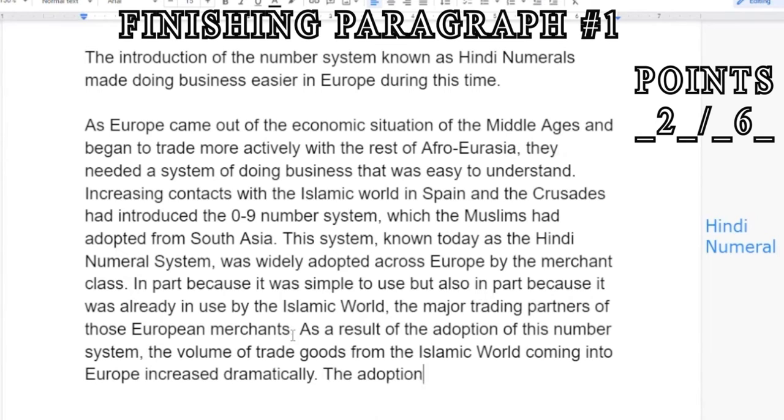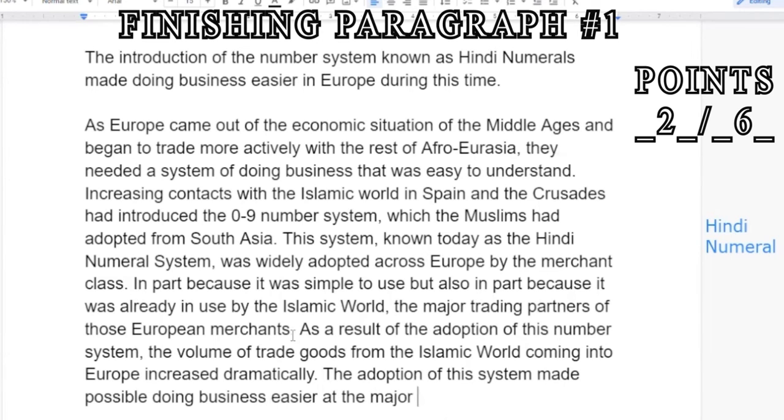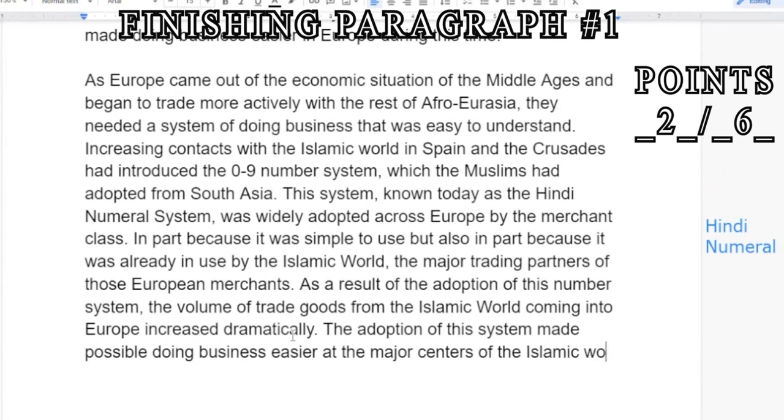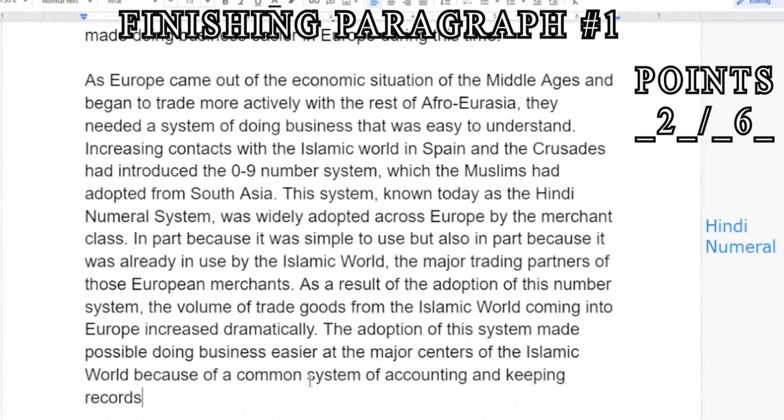The adoption of this system made doing business easier at the major centers of the Islamic world because of a common system of accounting and keeping records, which made everyone involved want to do more business.